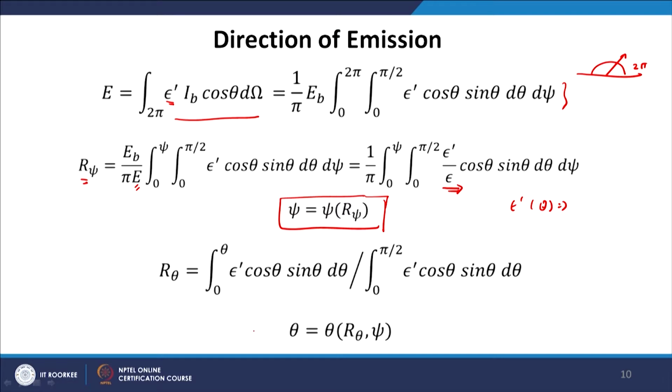Similarly, for the theta angle we write R theta is equal to the integral from 0 to theta of epsilon prime cos theta sin theta d theta, and then over the entire range of theta angles, and we get theta as a function of R theta and psi, and this relation is going to be difficult to invert for theta.